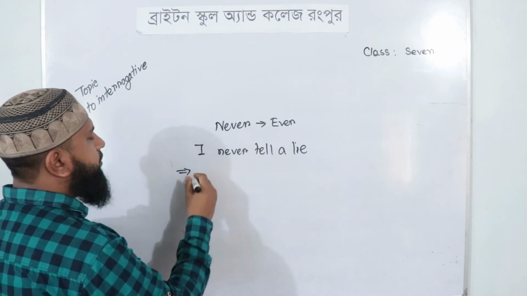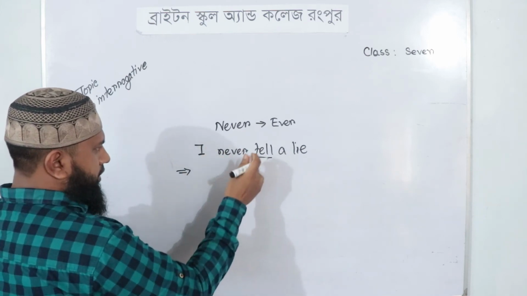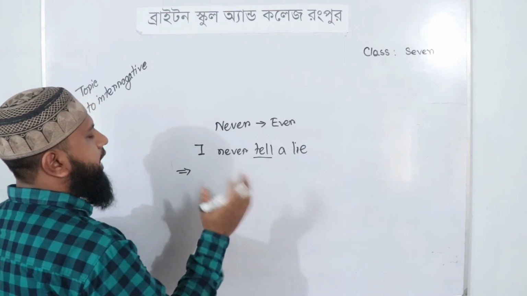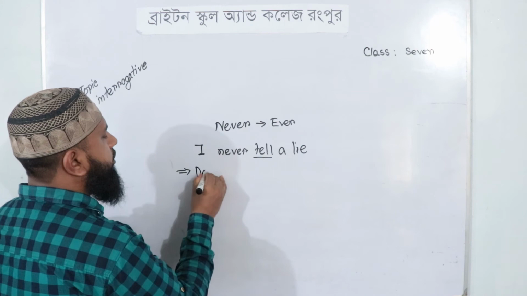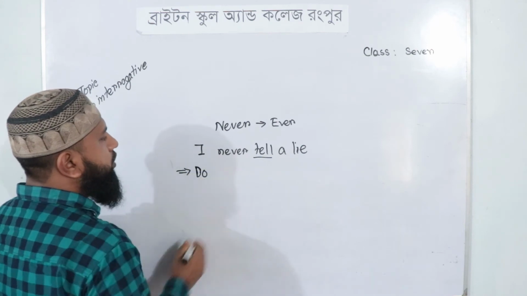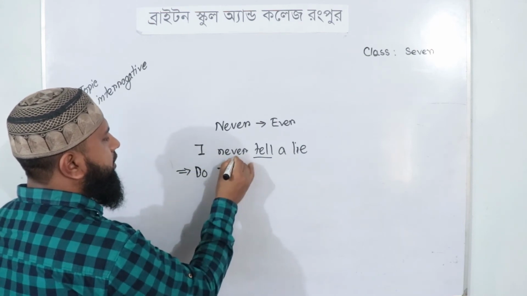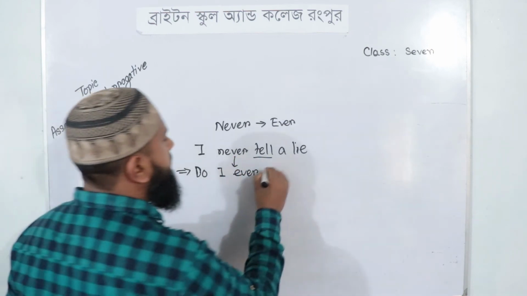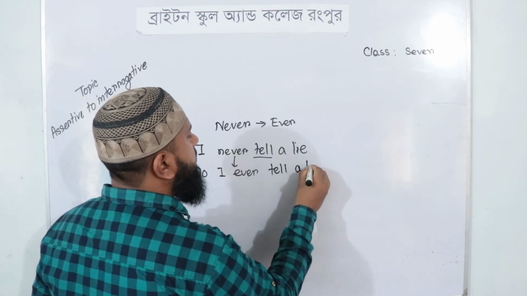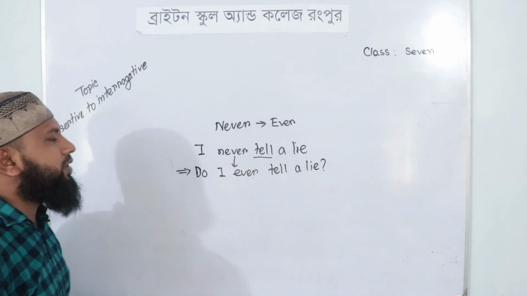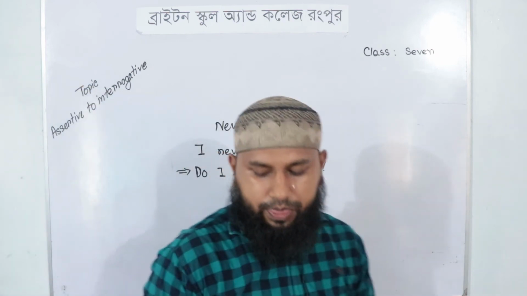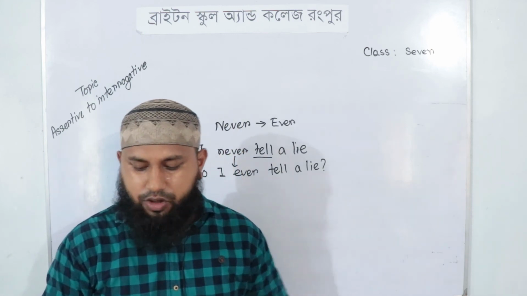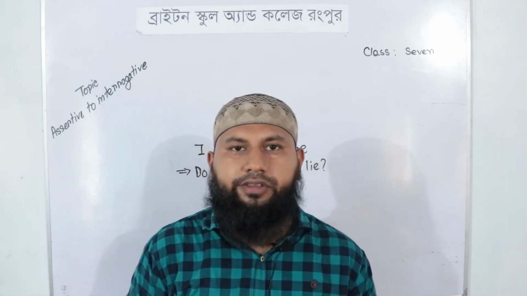Okay, we know that we have to take the main verb here, and we have to take do instead of the verb as it is in present tense. Do I. Never will turn into ever. Do I ever tell a lie? Okay, these are some types of sentence. I hope all of you have realized this.